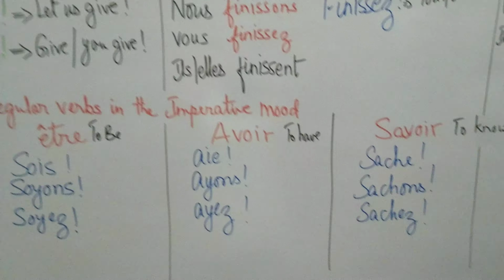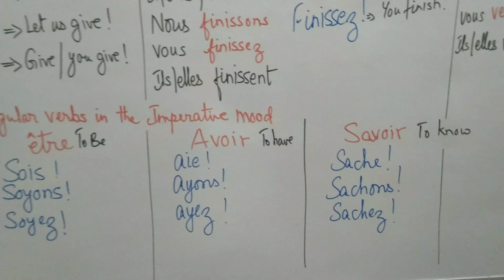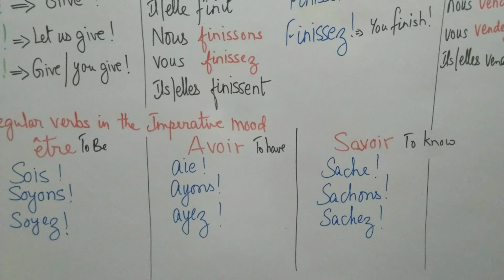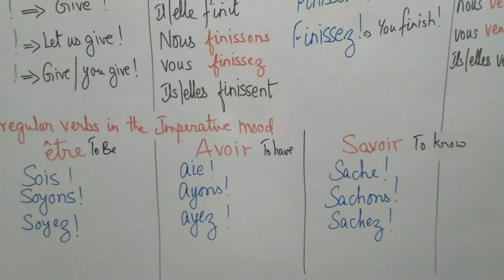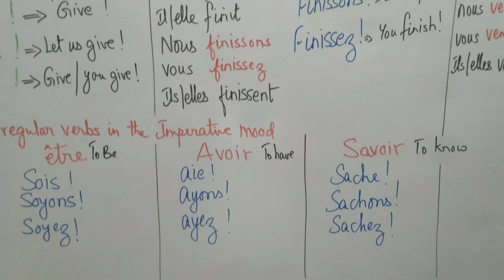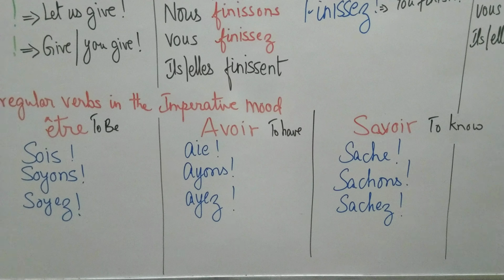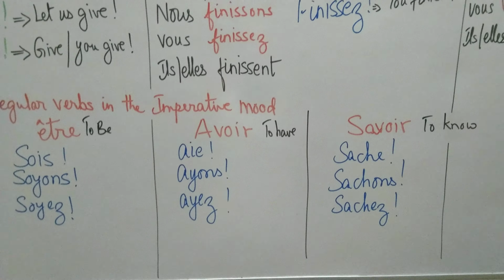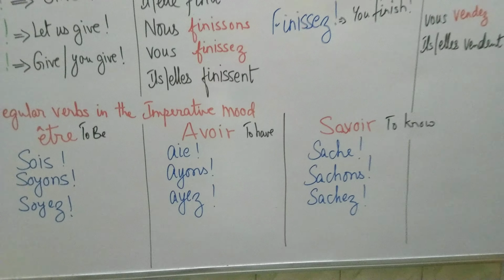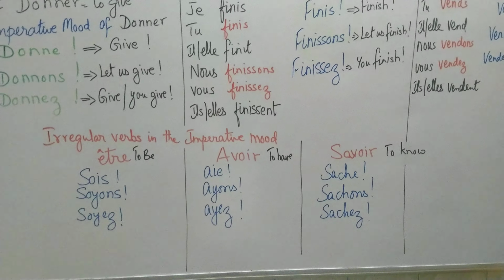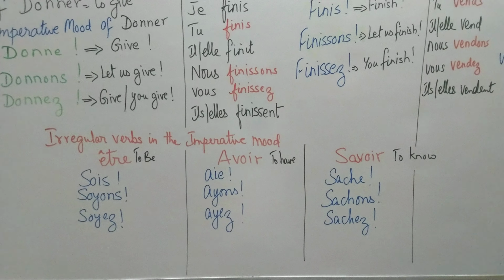These verbs are irregular. Only these three verbs are irregular, and also vouloir is irregular, but vouloir is not in your portion, so we are not doing vouloir. So être: S-O-I-S, S-O-Y-O-N-S, S-O-Y-E-Z; avoir: A-I-E, A-Y-O-N-S, A-Y-E-Z; savoir: S-A-C-H-E, S-A-C-H-O-N-S, S-A-C-H-E-Z. These three verbs you need to learn by heart.